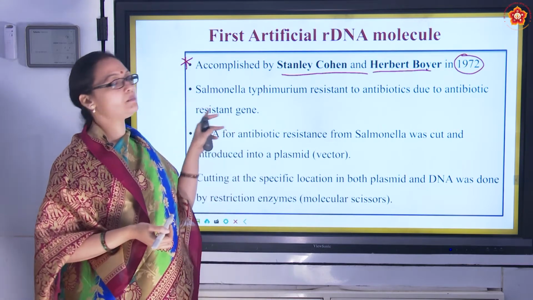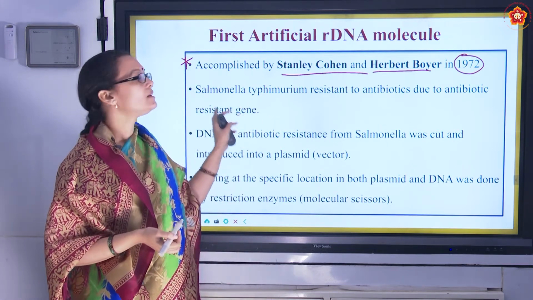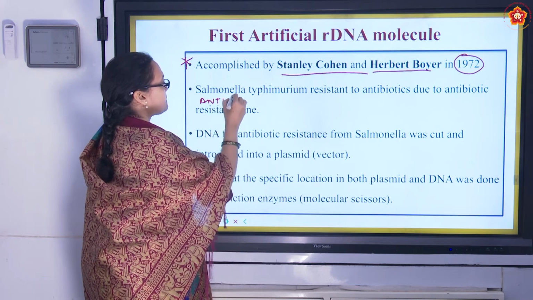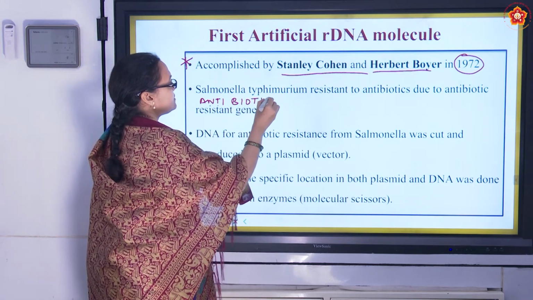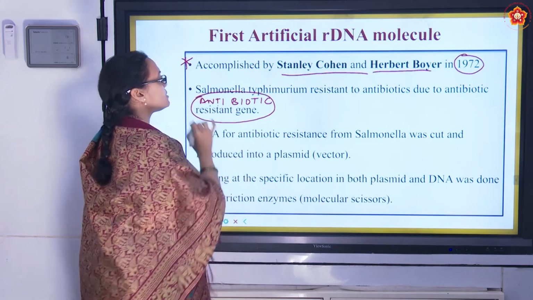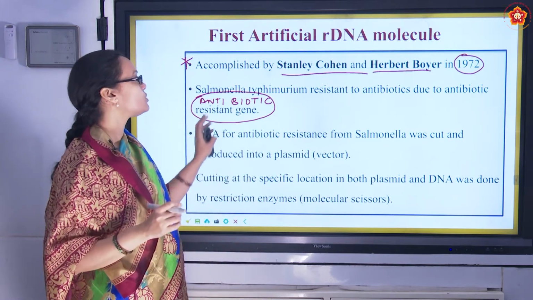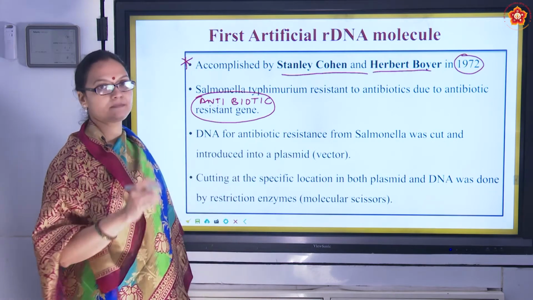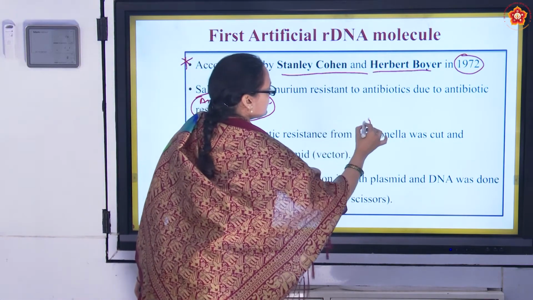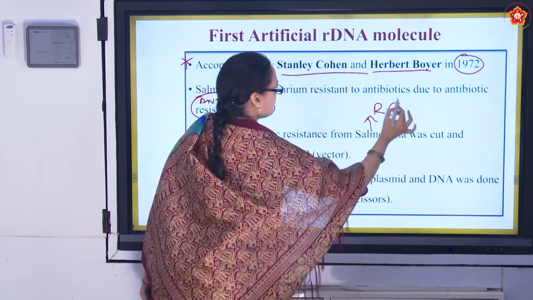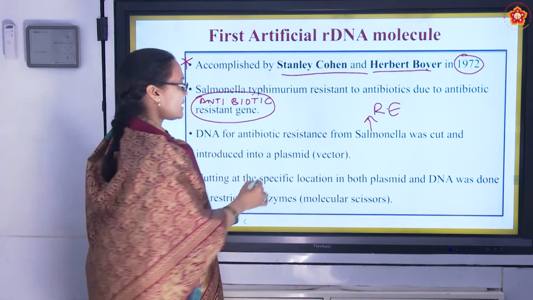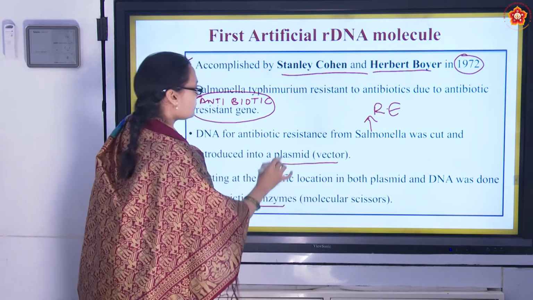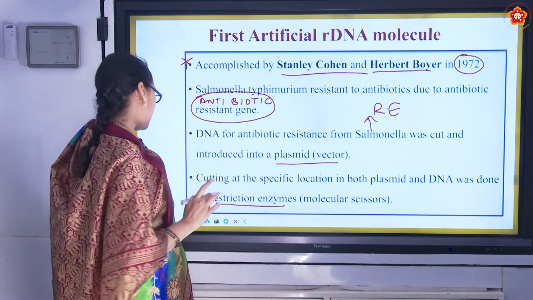So here comes Salmonella typhimurium, which I was talking about, in which there was an antibiotic resistant gene. So what did they do? The DNA for antibiotic resistance from Salmonella was cut. How did they cut? Using restriction enzymes, right? And they introduced it into a plasmid vector, okay? And cutting is done by restriction enzymes both in the plasmid as well as in the desired gene.